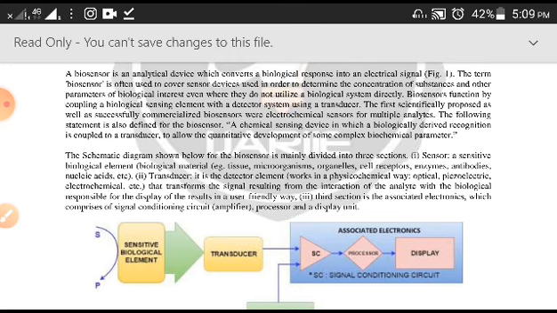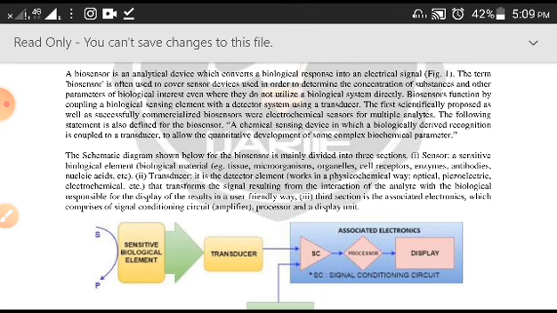Most of the time enzymes are preferred to be used as the sensor here.